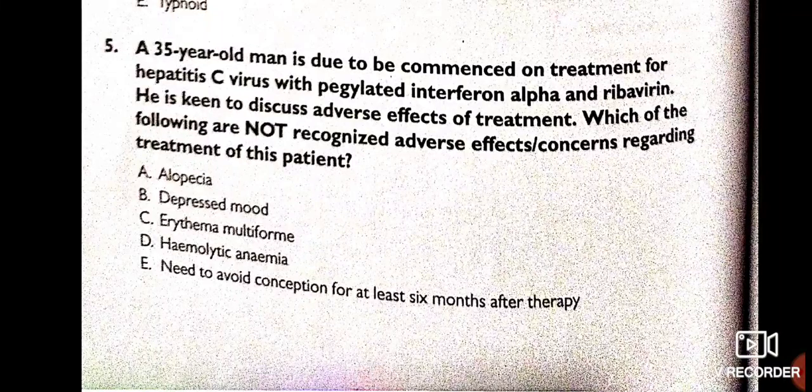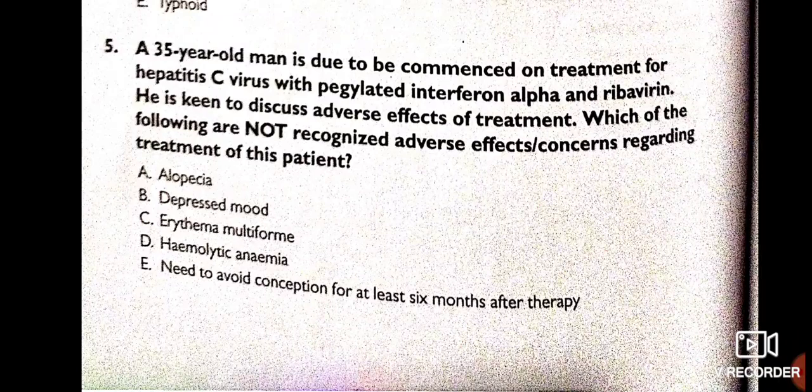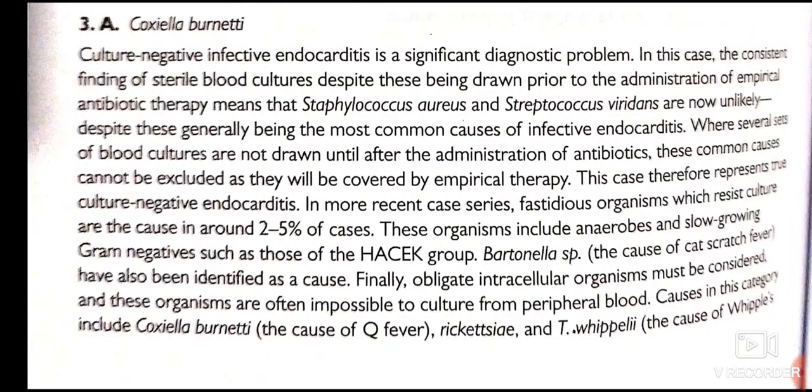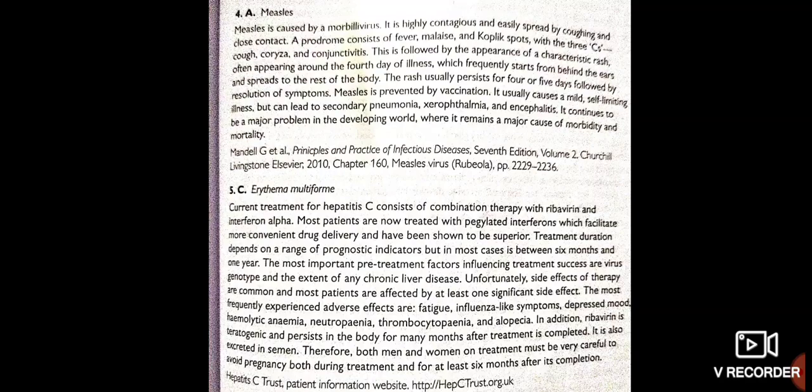So guys, ribavirin causes alopecia, depressed mood, hemolytic anemia, and you need to avoid conception for at least 6 months after therapy. So the best answer here is erythema multiforme. Okay, erythema multiforme. You can pause this video and read the explanation carefully here.